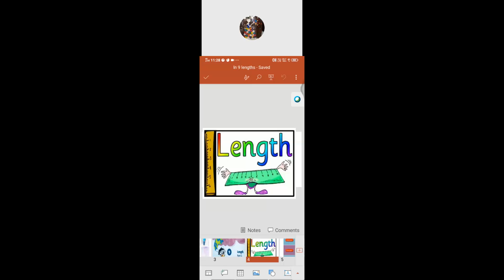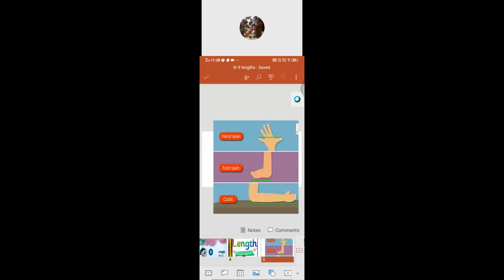The word length is used to measure how long an object is. That part only we are going to see now. See, in the earlier period, long back ago, do you know how people used to measure the length of an object?